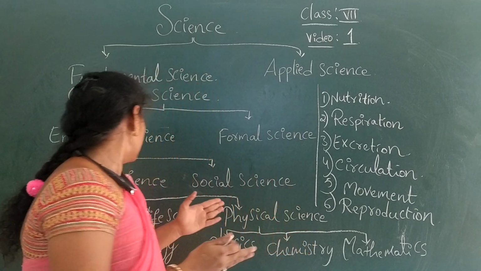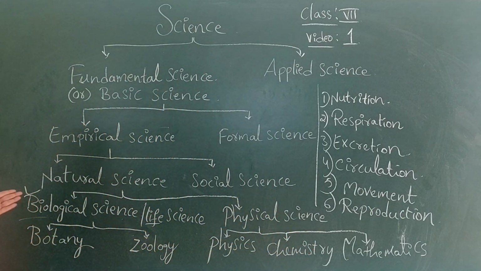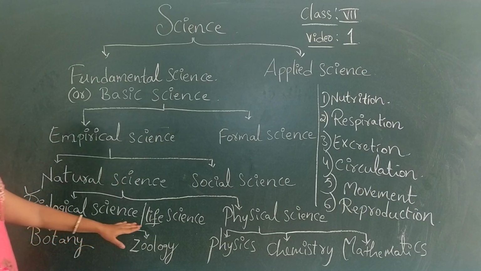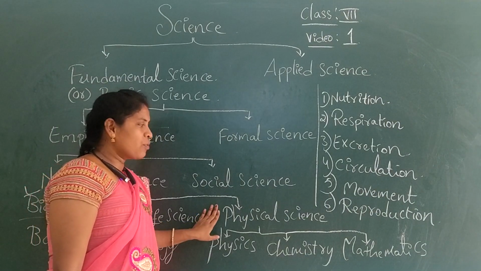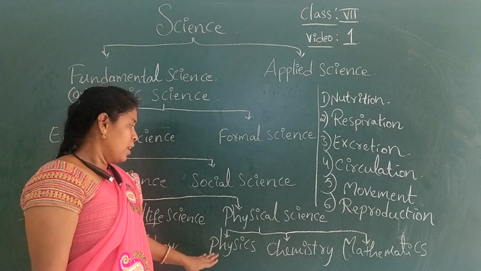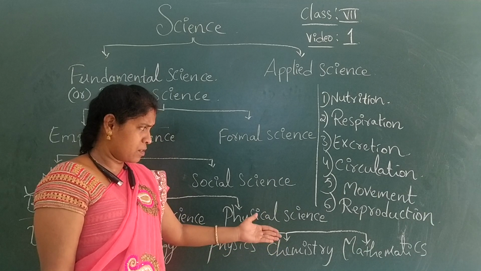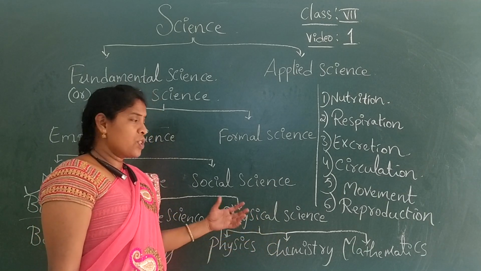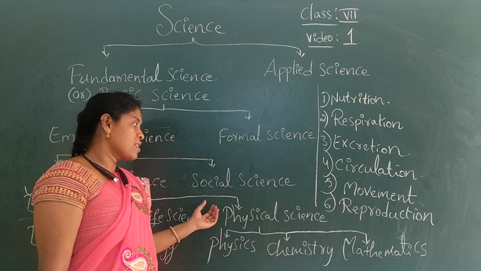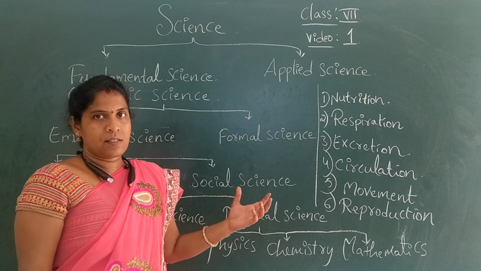The living organisms present on earth are plants and animals. Studying plants and animals is called biological science, also called life science. And next, physical science, which we have discussed: studying non-living things, like physics, chemistry, mathematics, whatever it may be. Studying non-living things comes under physical sciences.